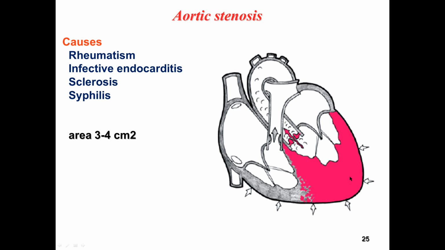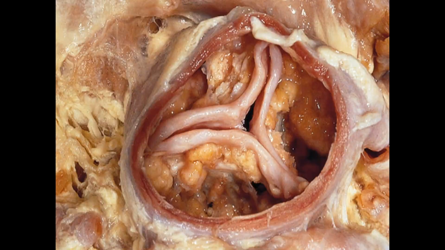Next is aortic stenosis, mostly caused by rheumatism, infective endocarditis, sclerosis, and syphilis. The area of the aorta in normal condition is 3 to 4 square centimeters, and on this picture you see extreme aortic stenosis when this hole is even less than 1 square centimeter.